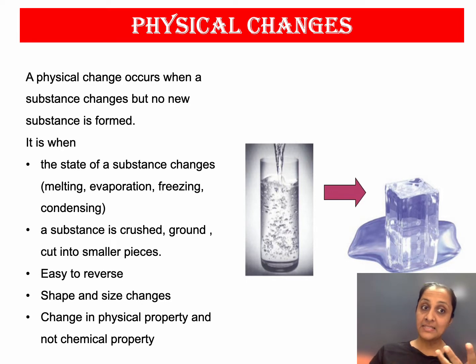So it can melt, it can evaporate, it can freeze, it can condense. A substance is crushed, ground or cut into smaller pieces. These changes are very easy to reverse. So the physical changes mostly are reversible. The shape and the size change, and the physical property changes, and not the chemical constituent, that is the chemical